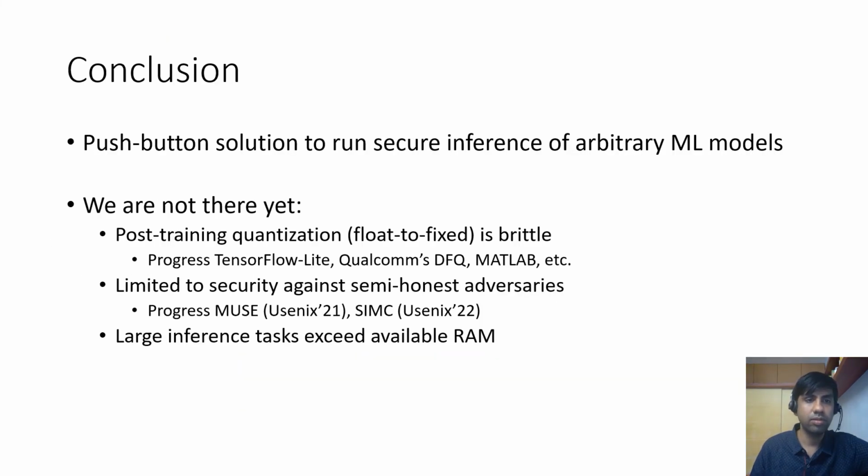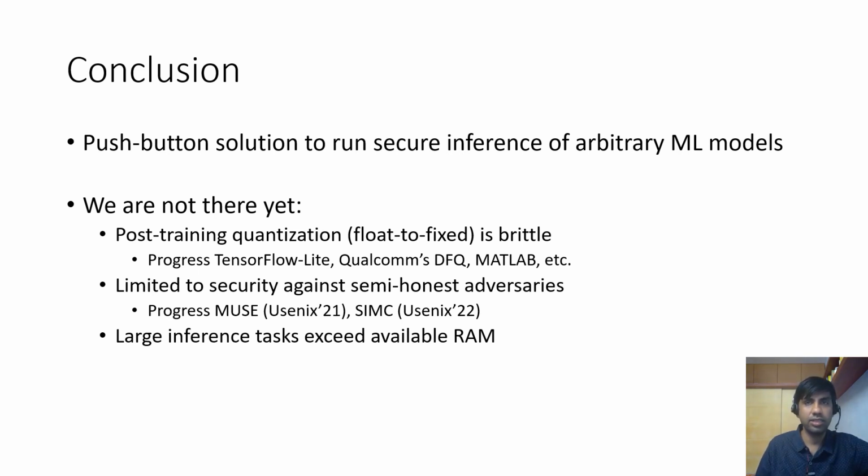To conclude, our goal is to develop a push button solution to run secure inference of arbitrary ML models. And I want to emphasize that we are not there yet. In our toolchain, the most brittle part, or our Achilles heel, is this float to fixed conversion routine. We are given a floating point model and we want to convert it into an integer model. And we want to do that without any accuracy loss.